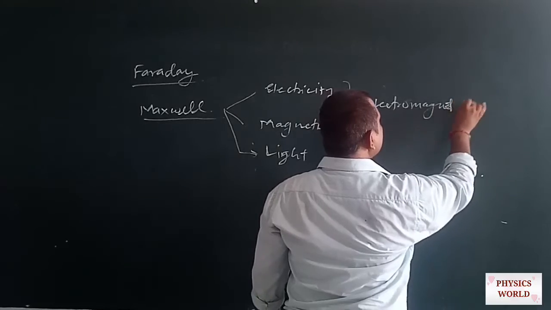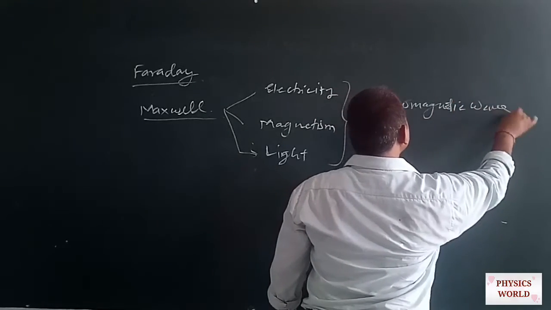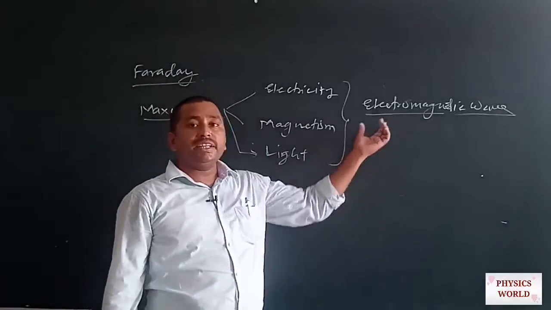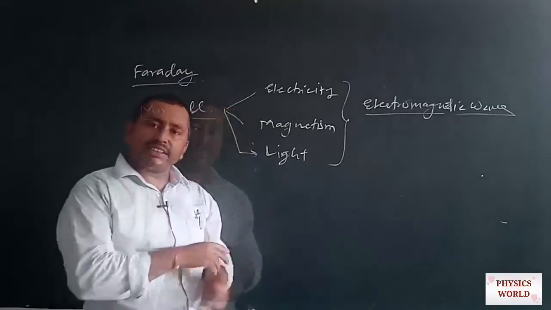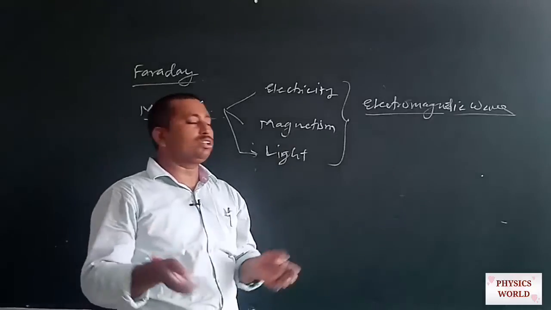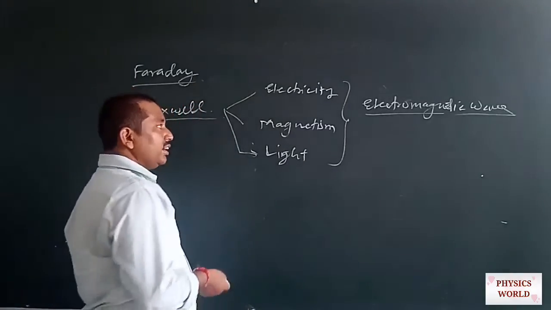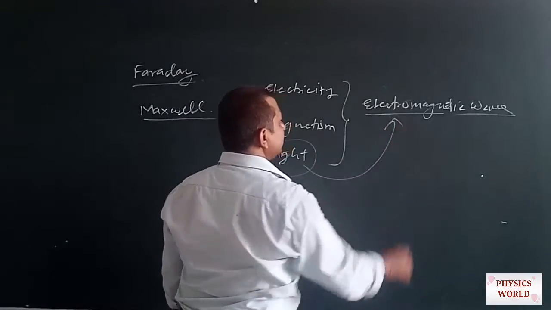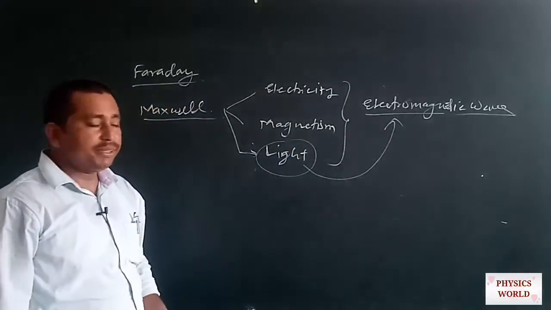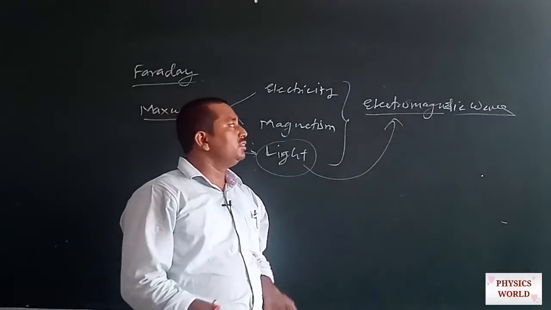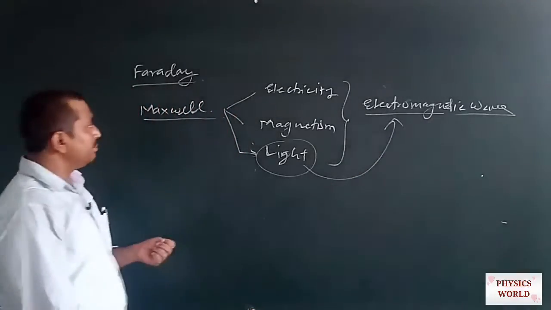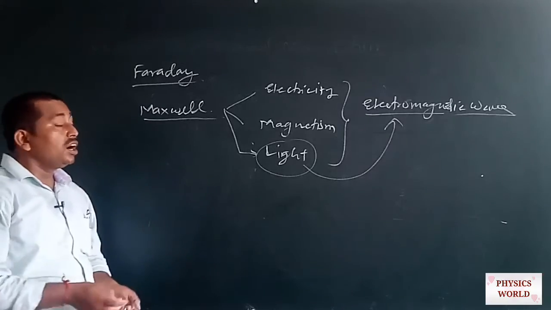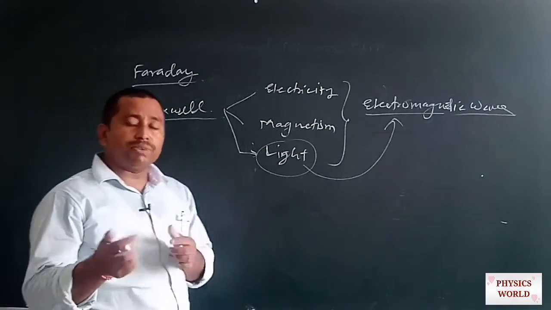This concept was incorporated by Maxwell. He postulated that an accelerating charged particle always produces an electromagnetic wave, and light is also a type of wave that nature contains, which is electromagnetic. It means light is an electromagnetic wave. This is material for further discussion, but now we want to discuss what the magnetic field is.